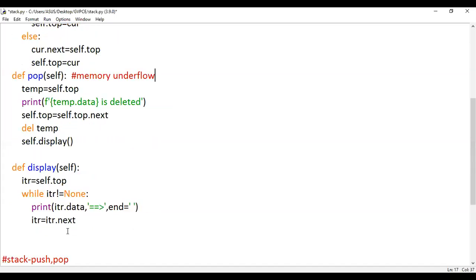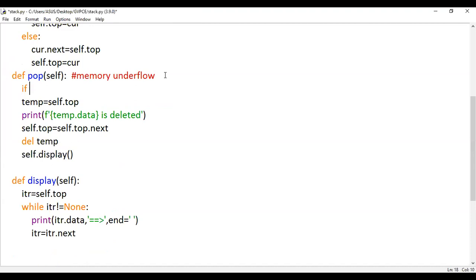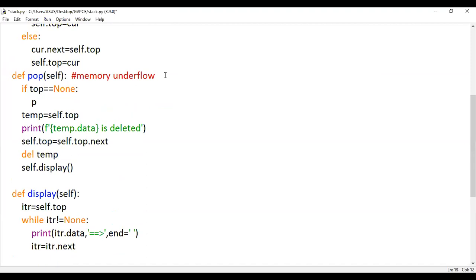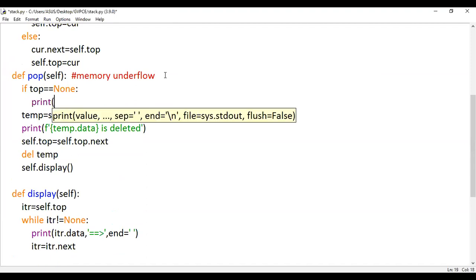For each and every time we can check here. Before deletion, we can apply one condition. If my top equals none, I can mention print memory underflow, or stack underflow.